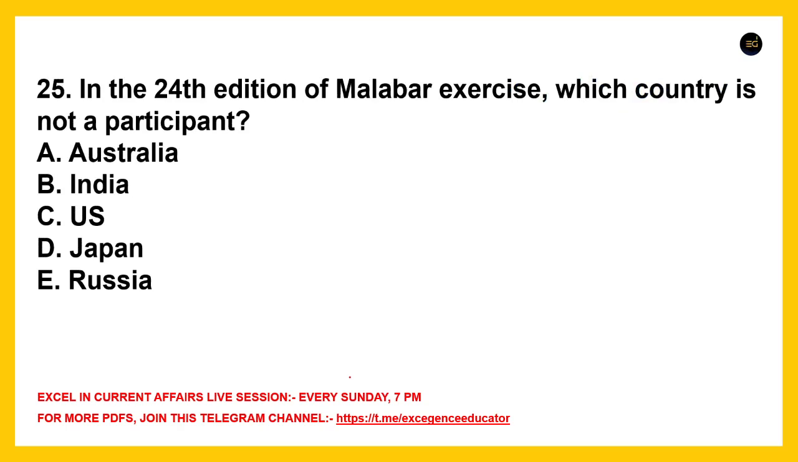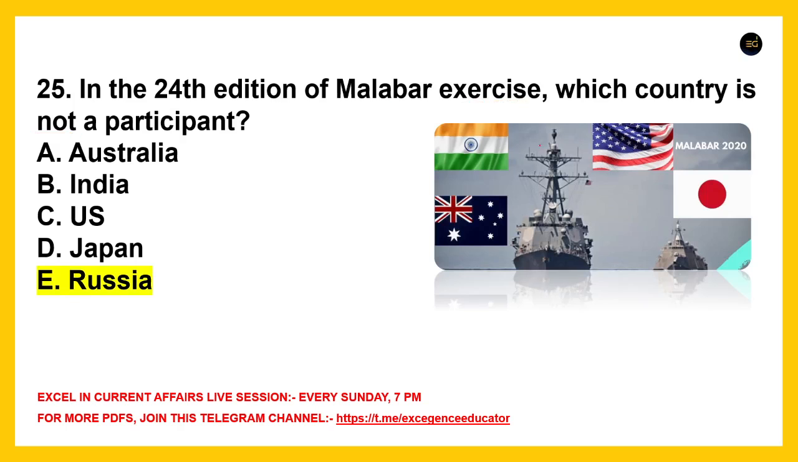Next, in the 24th edition of the Malabar exercise, which country is not a participant? This is quite important. One of the options will be the odd one out. It will not be a participating nation of the 24th edition of the Malabar exercise. So my answer will be Russia, right? You can see the flags of India, Australia, US and Japan, right? So Russia is not a part of the 24th edition of the Malabar exercise, right?